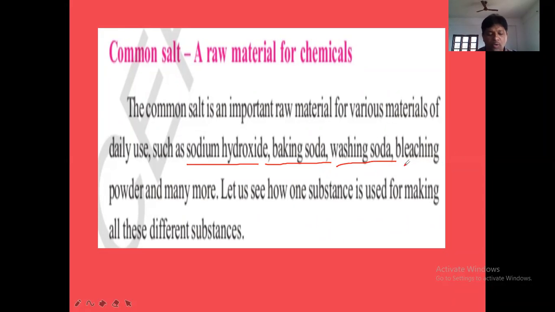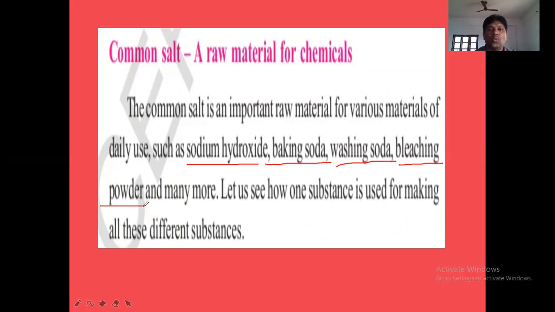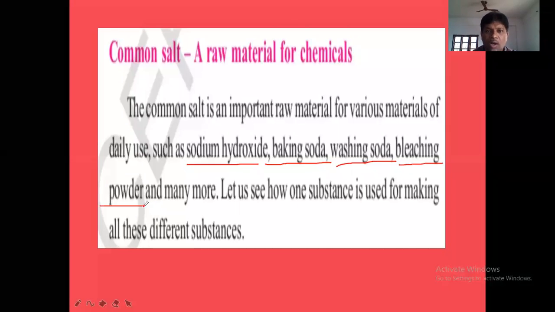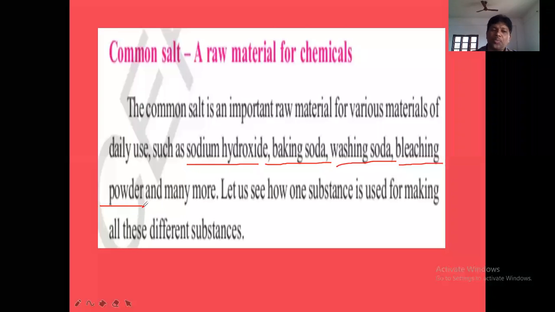And next, one more compound that we can prepare from common salt, bleaching powder. Bleaching powder is CaOCl2. Ca, calcium, O, oxy, Cl2, chloride. Calcium oxychloride, you say. So bleaching powder also can be prepared from NaCl, common salt. And many more chemicals can be obtained from common salt.